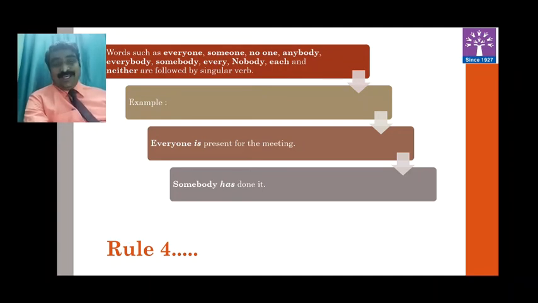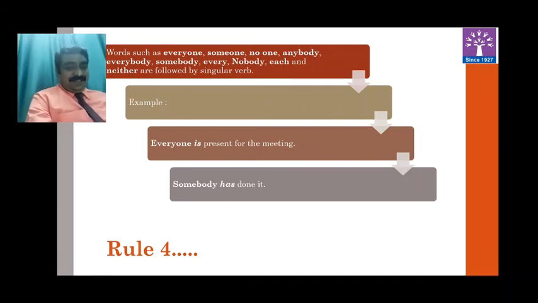verb. See in this example, everyone is present for the meeting. Is present is singular form. Somebody has done it. Again, somebody singular. That's why has. Has is the singular form. And what is the plural form? Yes, have is the plural form. You are right. Now you will find here has is given. Why has is given? Because somebody is singular. So whenever one word is there, body word is there, thing word is there, provide the singular verb to it.